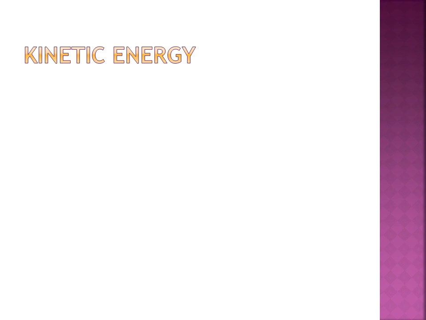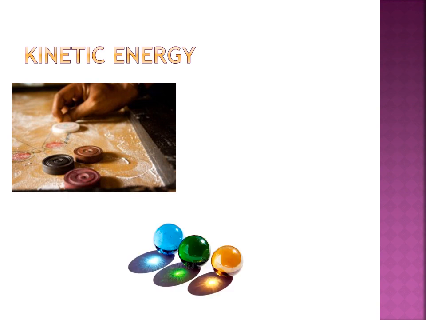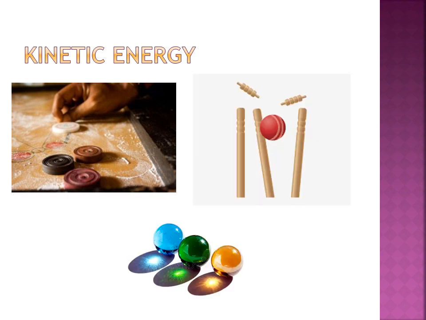What will happen in the following cases? The striker hits a coin on the carom board. One marble strikes another in a game of marbles. A fast cricket ball strikes the stumps. From the above examples, we understand that when a moving object strikes a stationary object, the stationary object moves. Here, stationary means the object which is at rest or which is not moving.